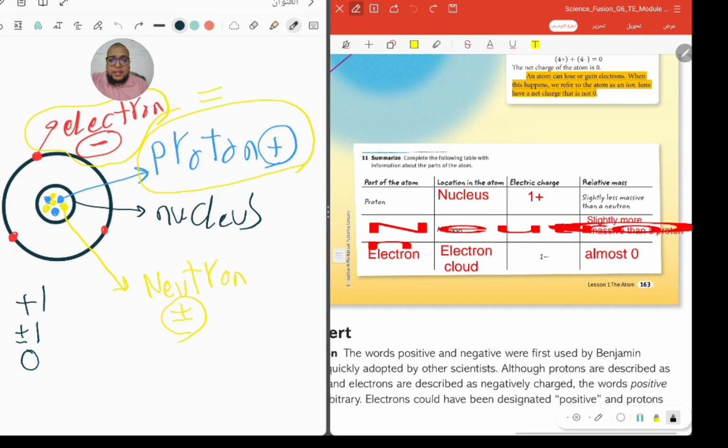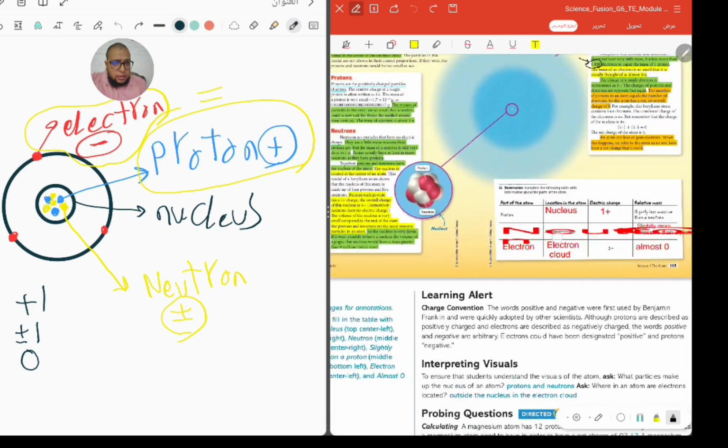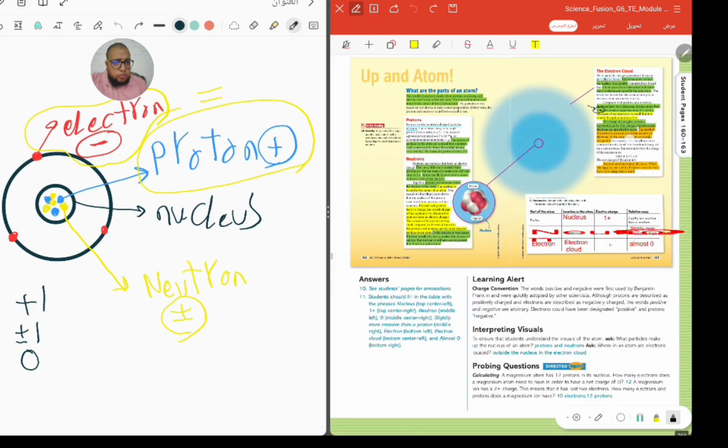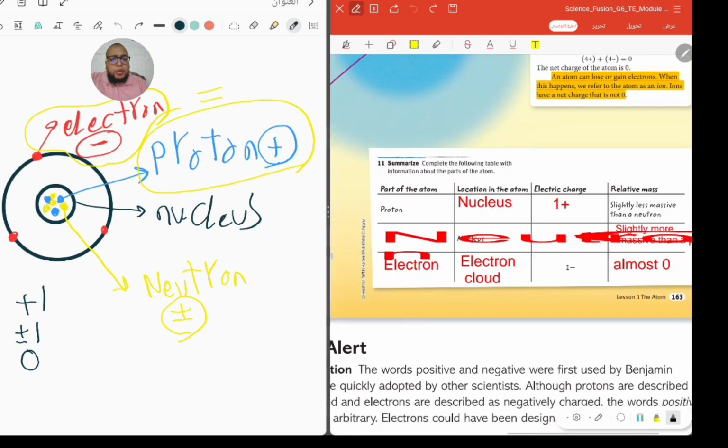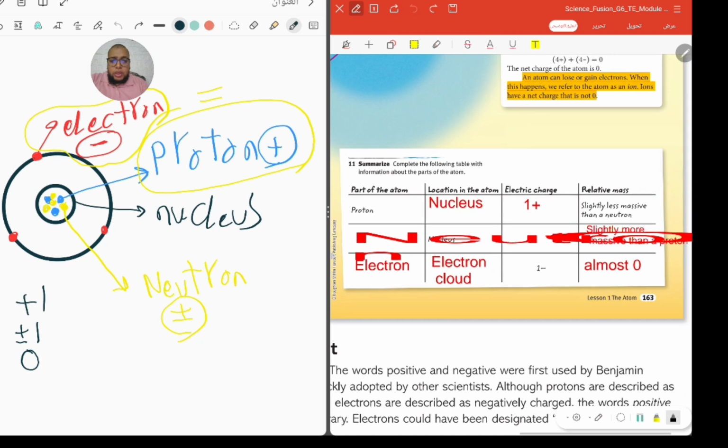It's very important, and this comparison is very important for us. Okay, let's compare between the proton, neutron and electron. Let's speak first about location. Where is the proton? We found the proton inside the nucleus. What about the neutron? We found it inside the nucleus. What about the electron? We found it in the electron cloud, which surrounds the nucleus.